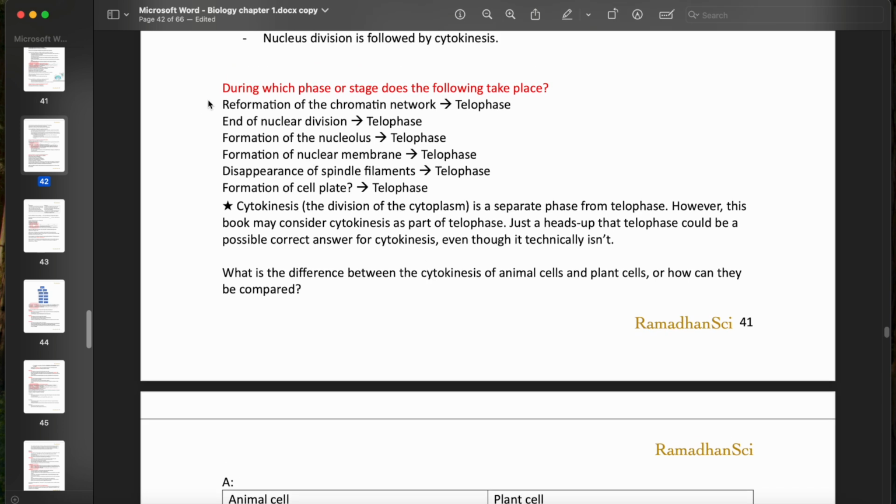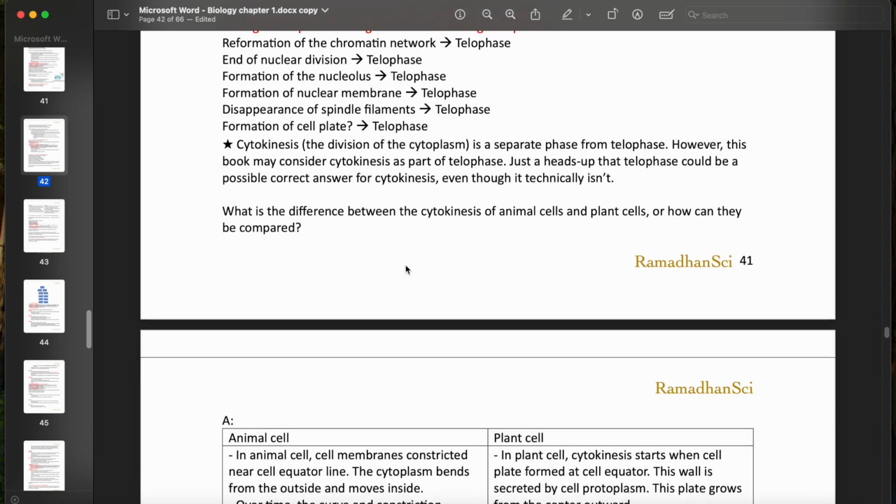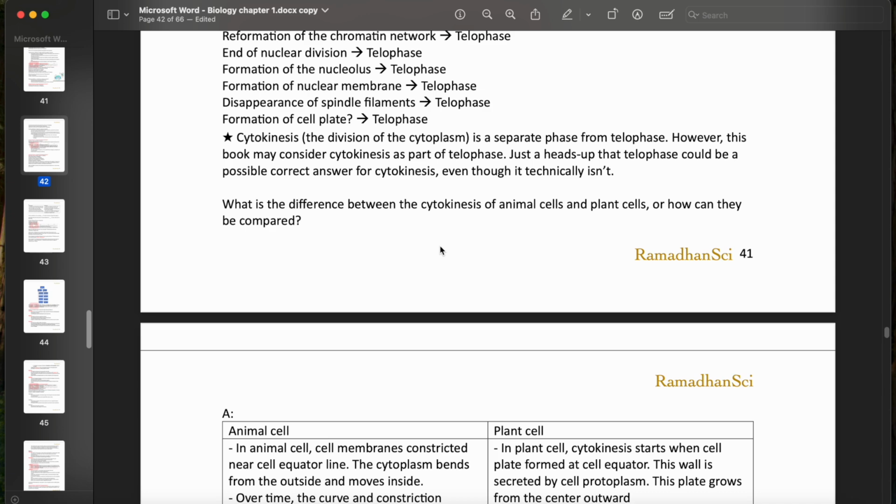Of course, be careful of this question: during which phase or stage does the following occur? The reformation of the chromatin network, or let's say the reformation from the chromosome to chromatin, it's during telophase. The end of nuclear division, telophase. The formation of the nucleolus, telophase. Yes, the formation of the nuclear membrane, the disappearance of the spindle filaments, and as I said, the cytokinesis, because I think the book considers cytokinesis as part of telophase, even though this is technically incorrect.